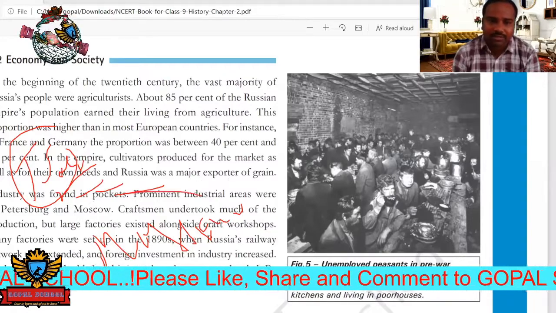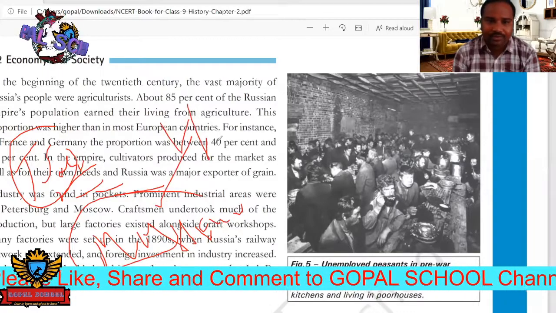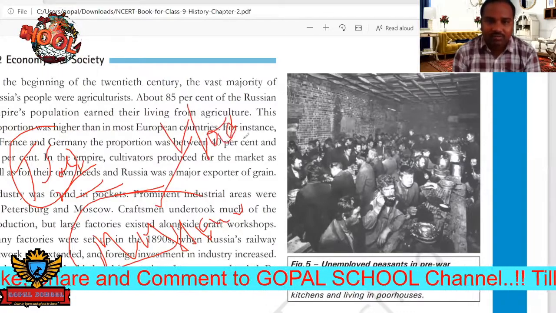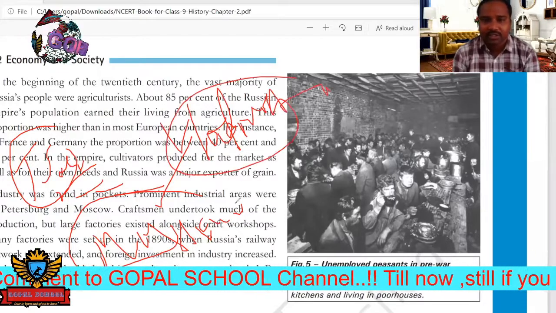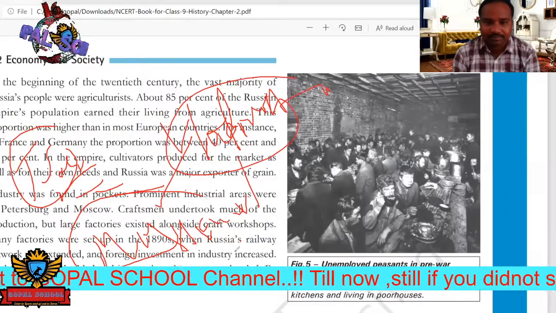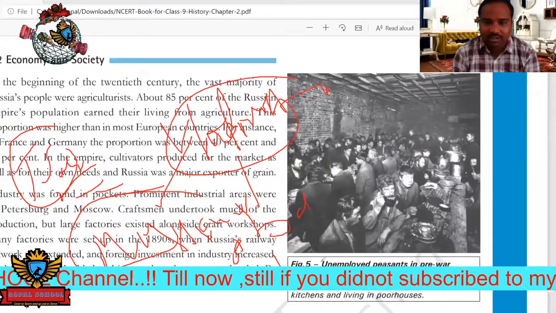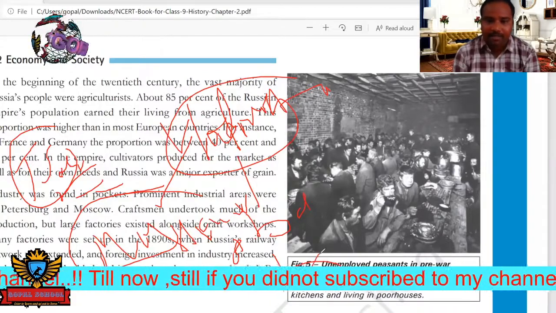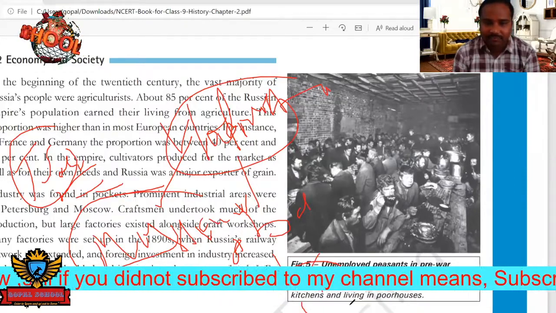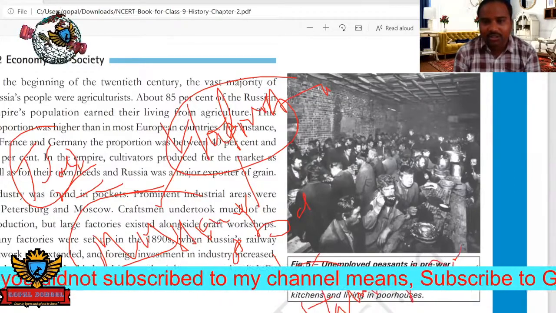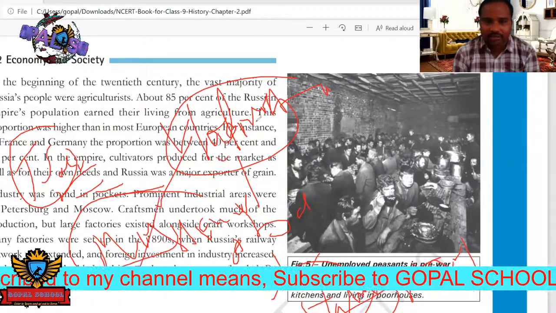Some important places in Russia are, first, Moscow; next, Vladivostok, a very important city; next, Saint Petersburg, very important; next, Stalingrad also. These are the important city names: Stalingrad, Saint Petersburg, Moscow, Vladivostok.